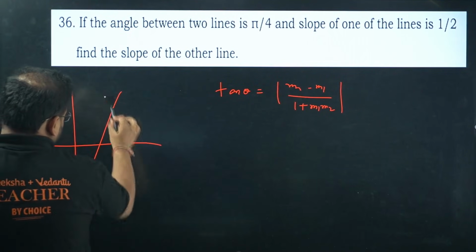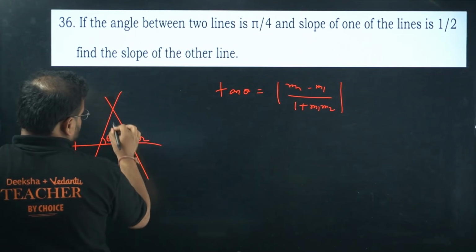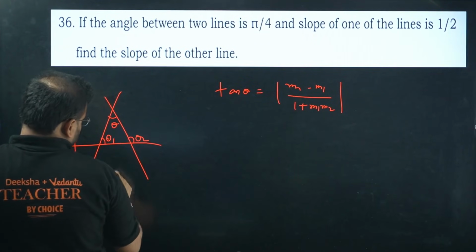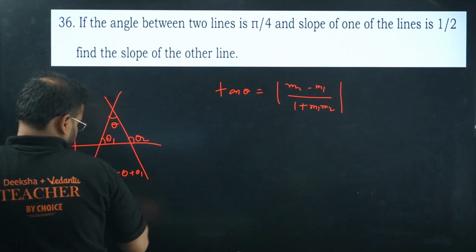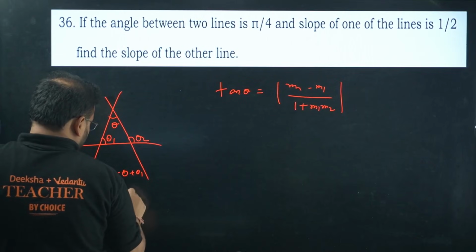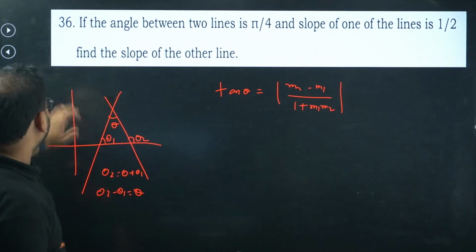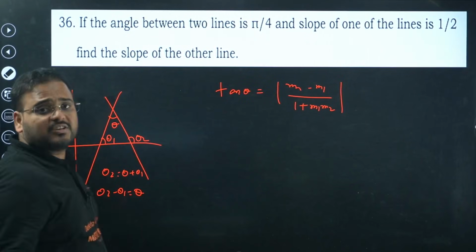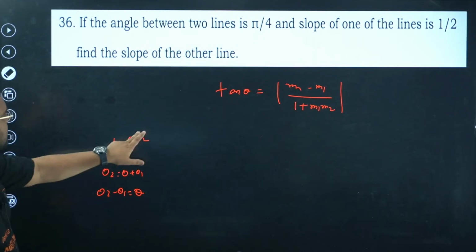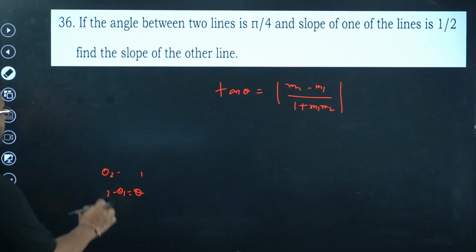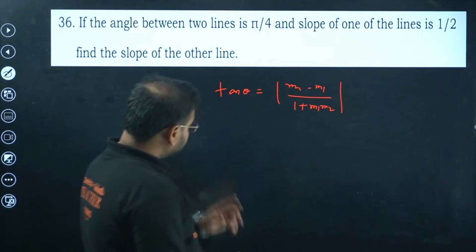This is my two angles, right? So this is going to be, let's say theta 1, this is theta 2, and this is your theta. Theta 2 is given by theta plus theta 1. Going to this side, theta 2 minus theta 1 equals theta. Yeah, correct. This is right. So I wanted to check whether what I've done is right or not. This is the formula, the result for how to find the angle between two lines. Nothing else. I've solved this already for all of you, but still I wanted to check this. Yeah, let me get back to the question now.